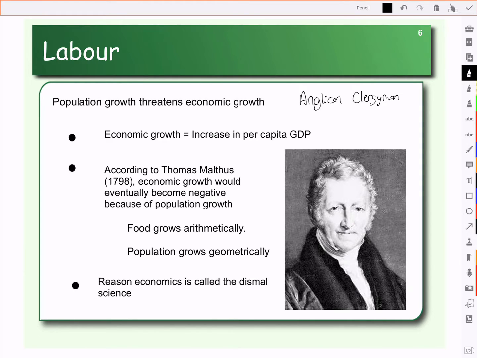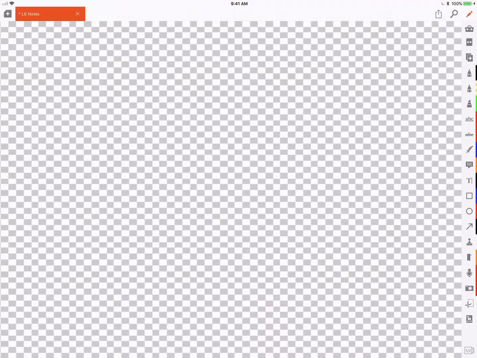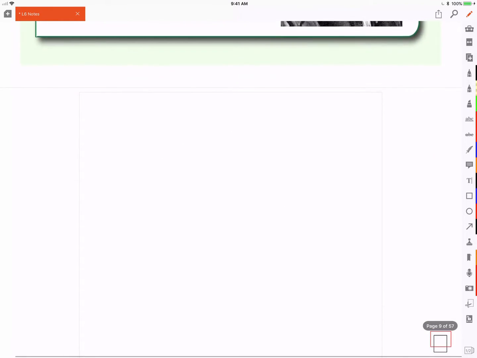In 1798, so this is in England, Thomas Malthus had this theory about economic growth. And according to Thomas Malthus, we are never going to get that sustained economic growth because what keeps happening is that whenever the population increases, that means we have more mouths to feed, and the population is growing much faster than our food supply. And so what he was looking at is essentially what has become the predator-prey model that we see today in science.